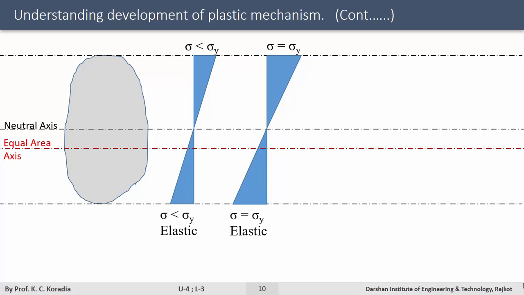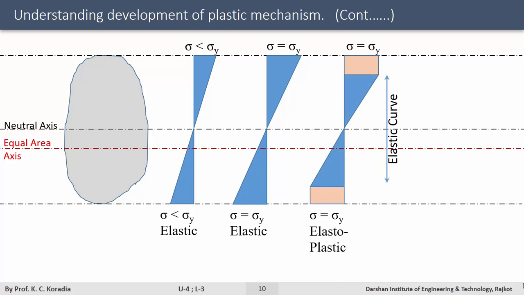Now, if we further increase the moment at the ends of the beam, the successive fibers from the extreme fibers start yielding and we will get two cores. One is the plastic core at the two ends, represented by the yellow color, with a constant stress in all fibers which have reached the yield stress, and the other is the elastic core, represented by the two opposite blue triangles in the figures, where all fibers have stress lower than the yield stress.